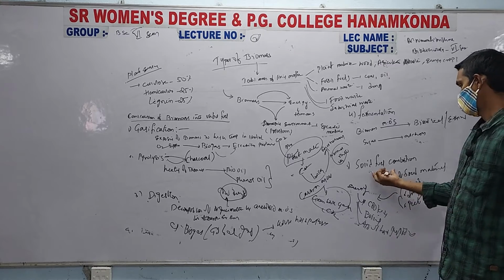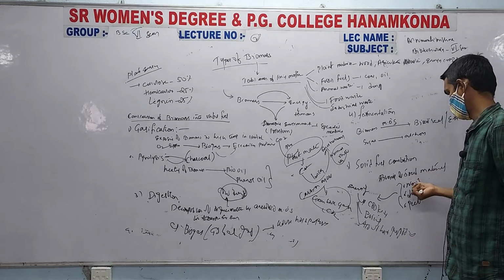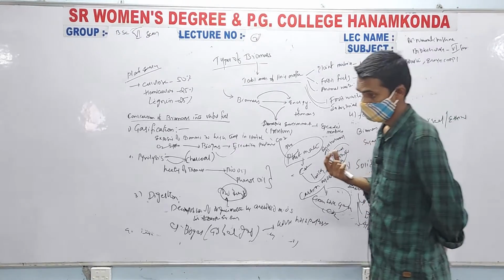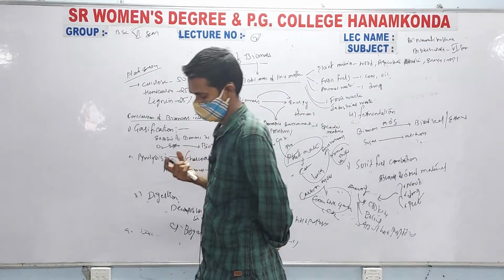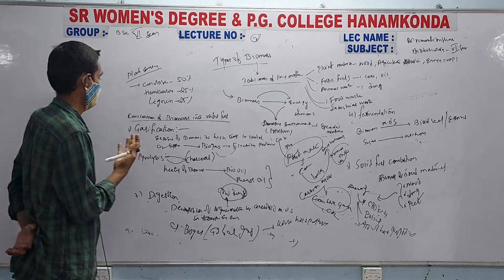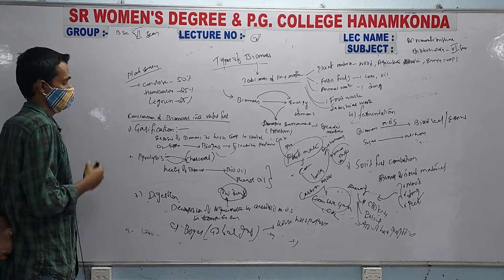Next is solid fuel combustion. Solid fuel combustion is the burning of solid material, that is wood, dung and peat, which generates energy that can be utilized for household purposes. So these are the different methods for the conversion of biomass into useful fuel.